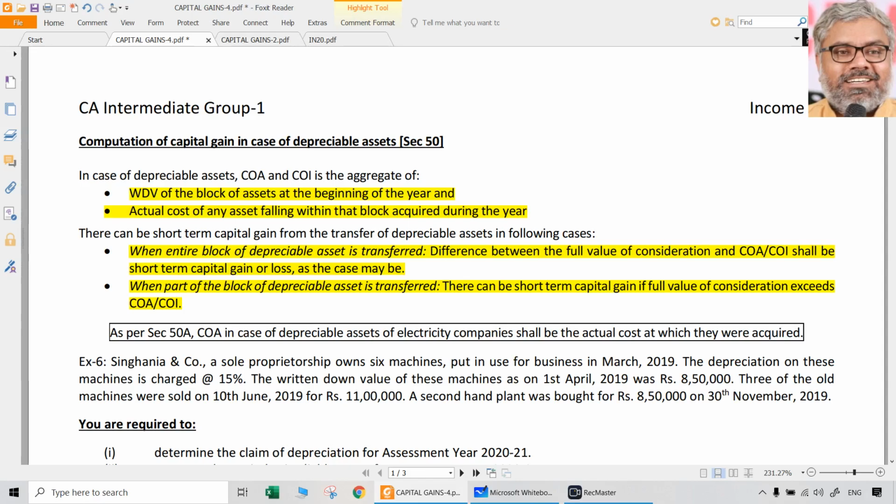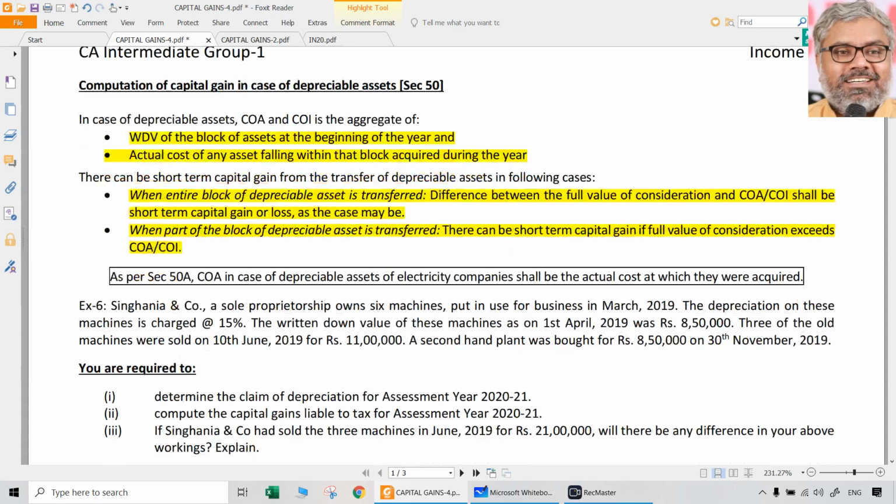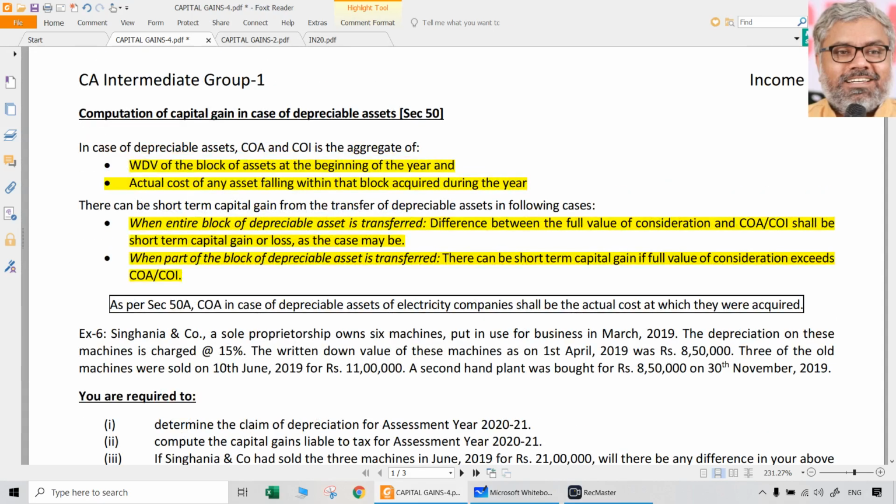Otherwise, short-term capital loss is not possible. Short-term capital gain can happen whether the entire block is sold or even part of the block is sold, when the full value of consideration exceeds the COA and COI. So these are the aspects which we already know under the head of income PGBP. The same thing is mentioned under section 50 also in relation to capital gains computation of depreciable assets.